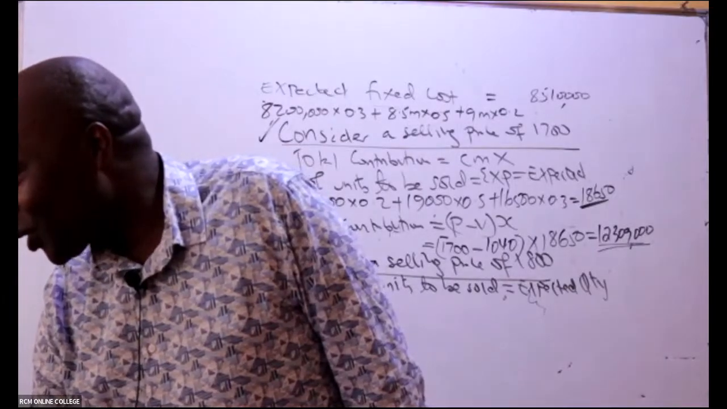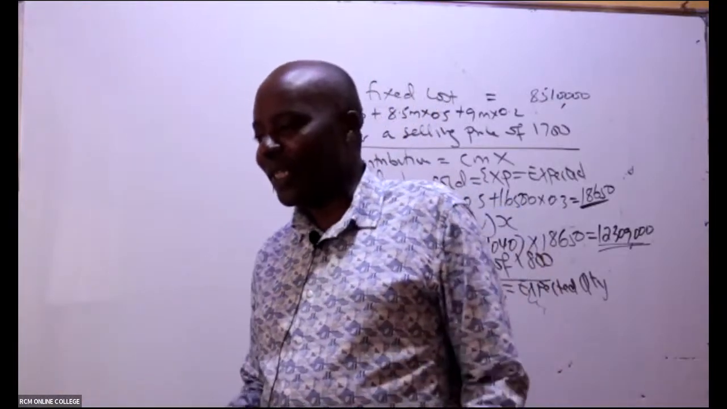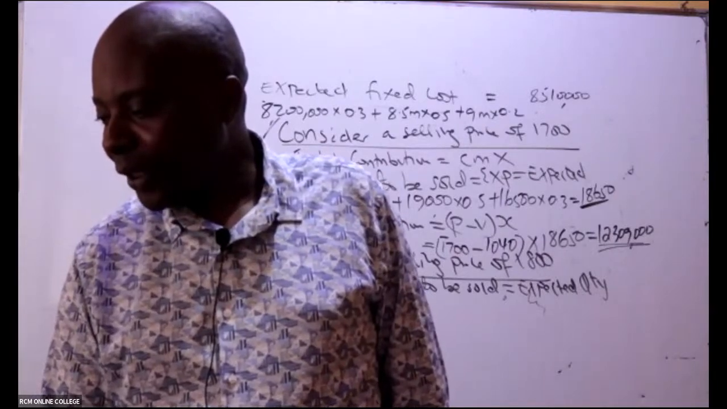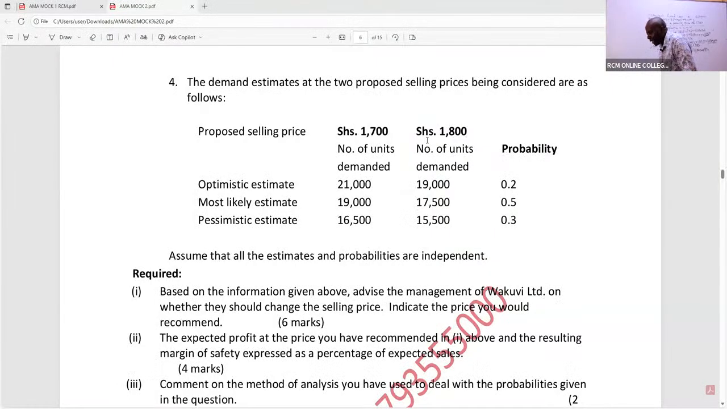Thank you so much. Fixed cost will be constant in all the cases. So let's go ahead and get this expected for 1800. So for 1800, what will be the expected? I can see the column of 1800. The probabilities are the same. So it will be 1900